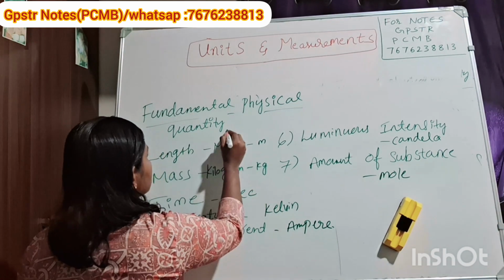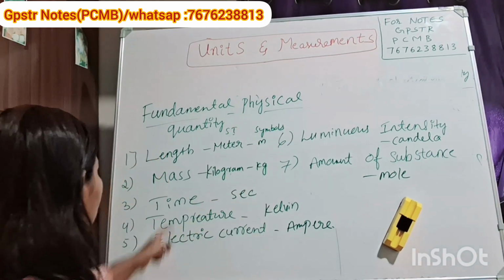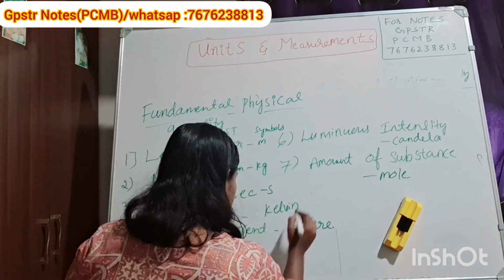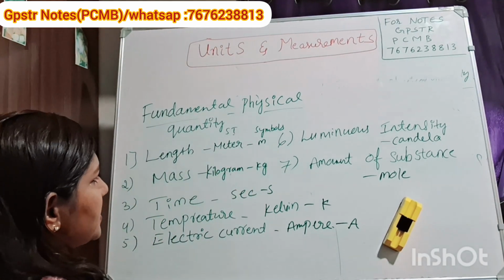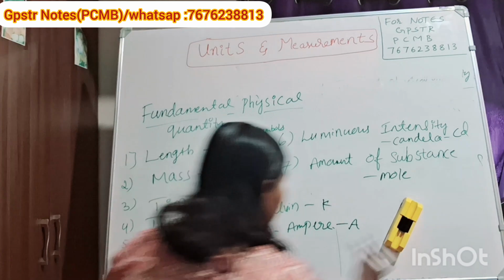Symbol, it is kg. These are the SI units and these are the symbols. Time, that is second. Symbol, what can I write? Kelvin, so the symbol is K. Ampere, what is the symbol? It is A. And luminous intensity, it is candela, so you can write the symbol cd. And amount of substance, it is mole.